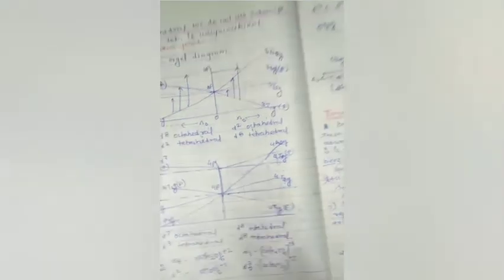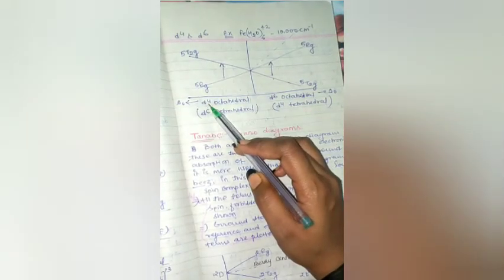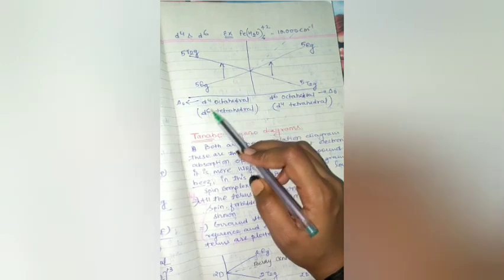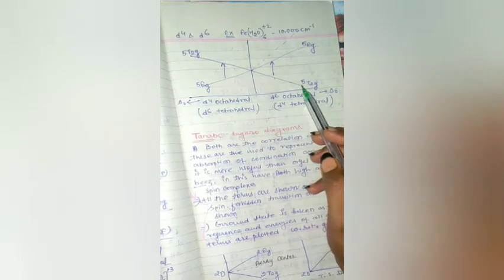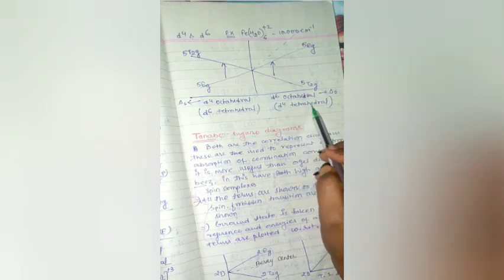Next we see the d4 or d6 Orgel diagram. Here also the d4 octahedral Orgel diagram is equal to the d6 tetrahedral Orgel diagram, and the d6 octahedral diagram is equal to the d4 tetrahedral diagram.